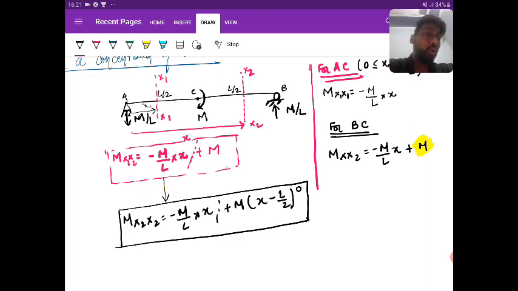Anything to the power 0 is 1 itself, no unit. But if I integrate, I will get h minus L by 2 and not h. So if you are using h between 0 to L by 2, the term will be invalid. Is it clear? Yes or no?